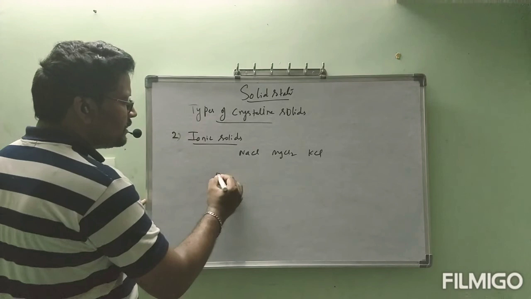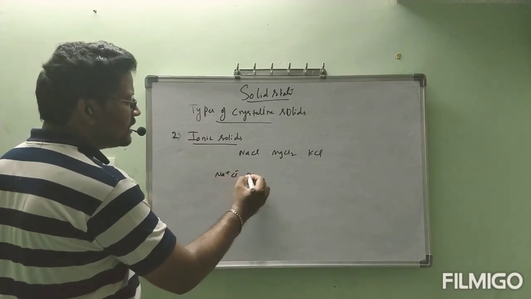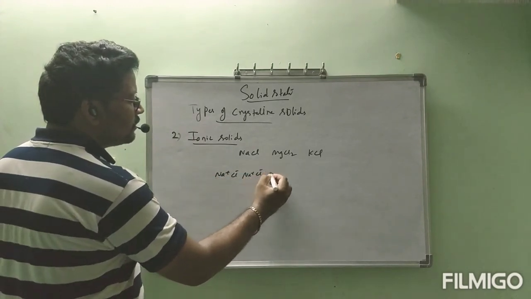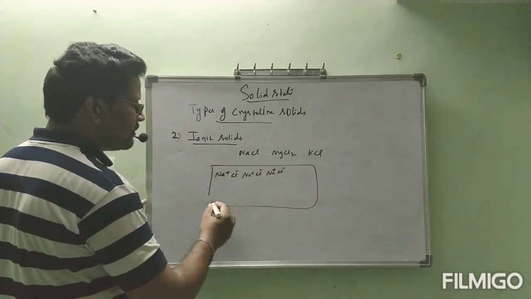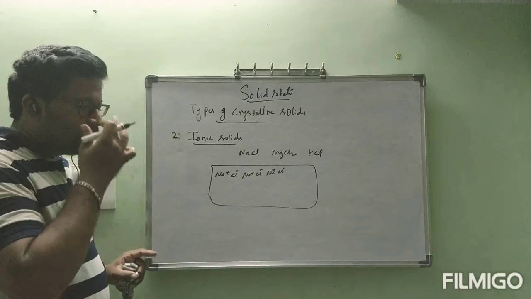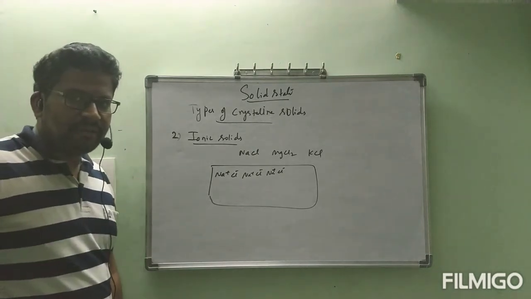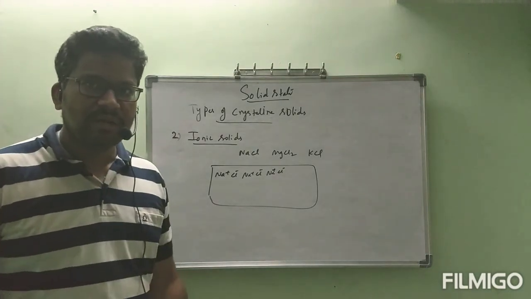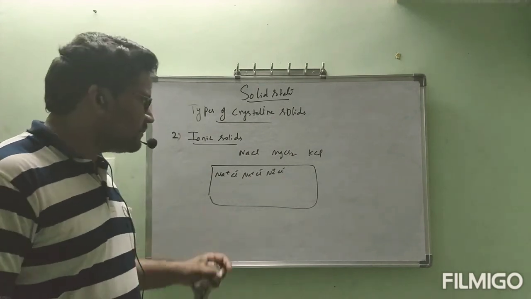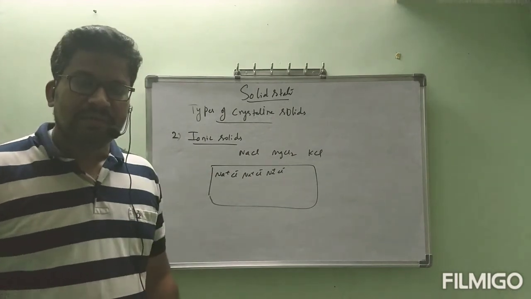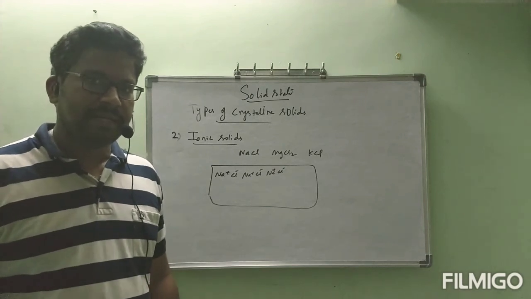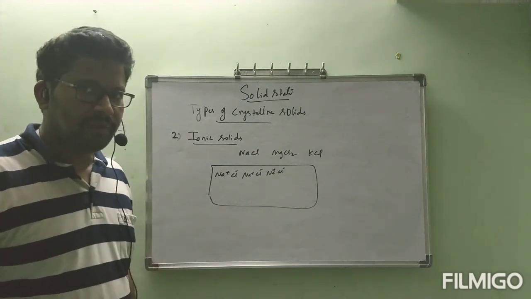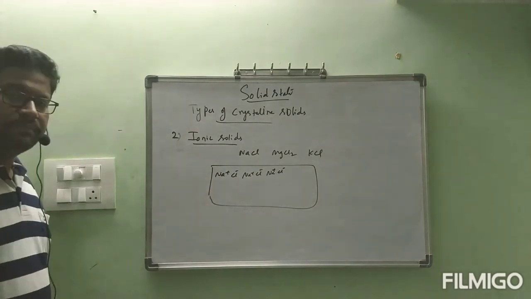In NaCl, Na+ and Cl- ions are aligned in perfect order. Which type of forces are present? Ionic forces. Ionic forces are also called electrostatic forces. This type of solids are called ionic solids, which have very high melting points. Okay? Simple thing only.